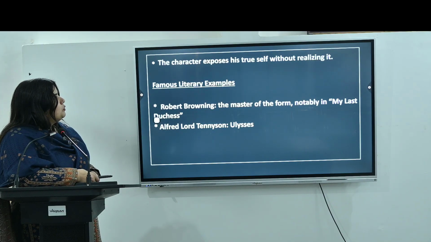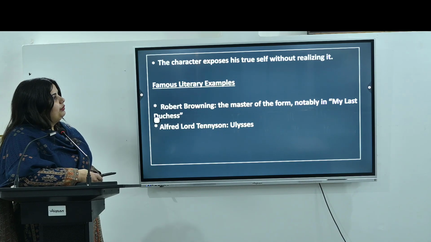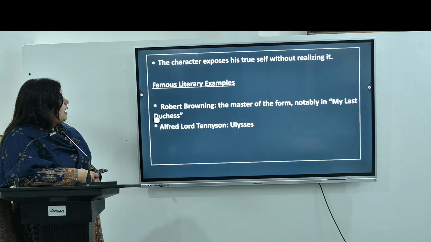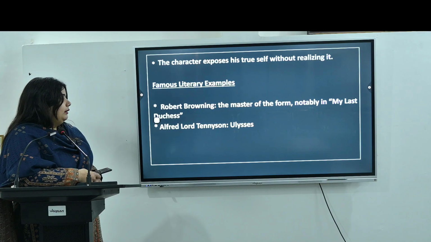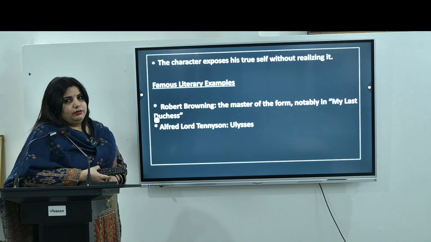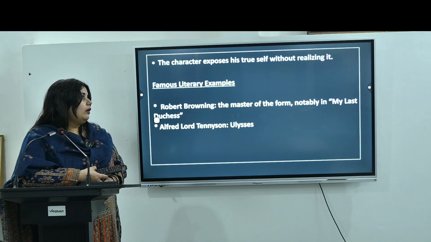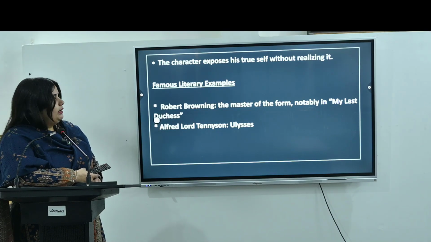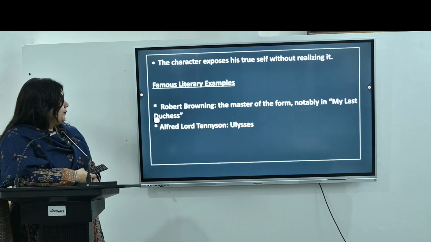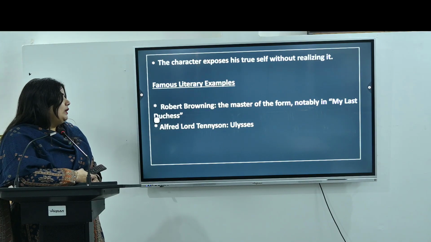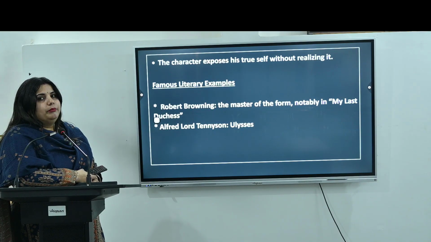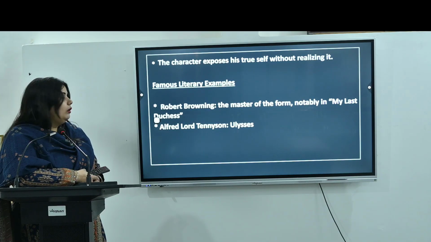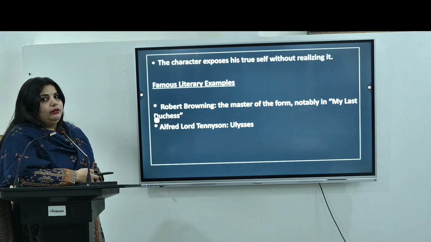The character exposes his true self without realizing it. The famous literary examples are Robert Browning, a very famous poet, who is called the master of this form, the dramatic monologue. The very famous dramatic monologue of Robert Browning is My Last Duchess. We also have Ulysses, which is a very famous poem written in the form of dramatic monologue, by Alfred Lord Tennyson.